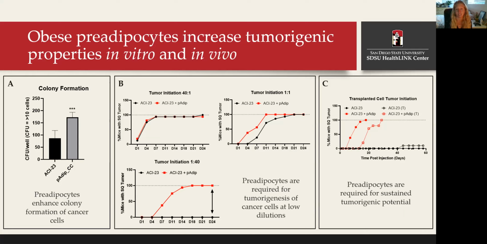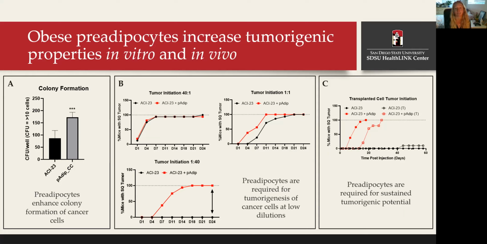So we sought to understand how preadipocytes influence ovarian cancer cell behavior. We first performed some preliminary in vitro co-cultures with cancer cells and primary omental preadipocytes derived from obese donors and measured the effect of preadipocytes on colony formation, which is an assay for cancer cell survival. And as shown in panel A, we saw that preadipocytes attenuated an increase in colony formation.